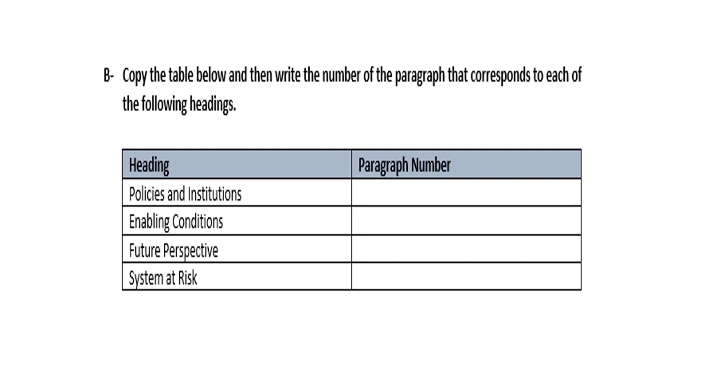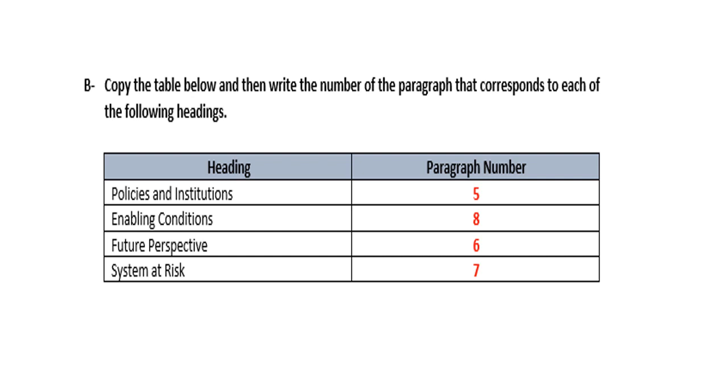Now, here is a chart where you have the heading and you need to say which paragraph this heading belongs to. So this would be like a subtitle for the paragraph, okay? Policies and institutions, where did they talk about that? Enabling conditions, conditions that will allow small-scale farmers to plant. System at risk, in which paragraph did they talk about that? Of course, before you do this, you're going to have to write the main idea as a phrase near each paragraph to be able to figure out the paragraphs here, the headings, okay?